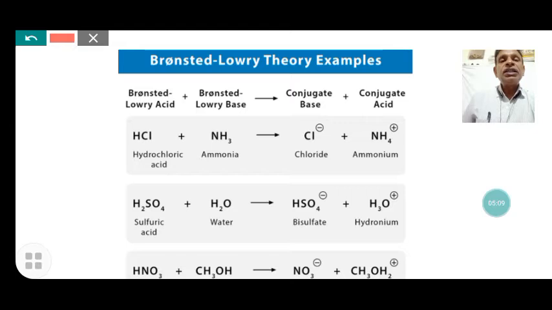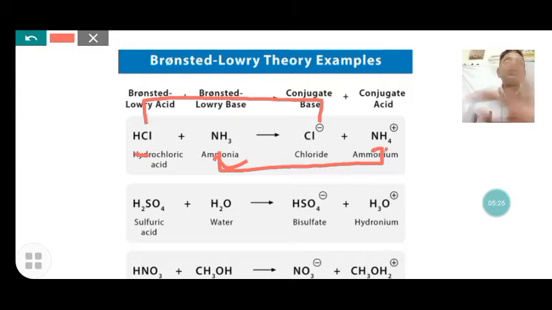Here, when HCl reacts with NH3, ammonia, HCl donates protons to ammonia and becomes chloride ion, and ammonia gets protons and forms ammonium ion. In this case HCl donates protons, so it acts as an acid in the forward reaction. In the backward reaction it becomes chloride ion. Here HCl is the acid and chloride ion acts as the base, so these two substances form a conjugate acid-base pair.